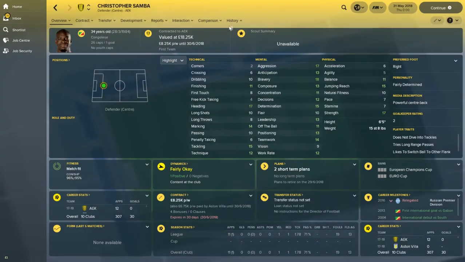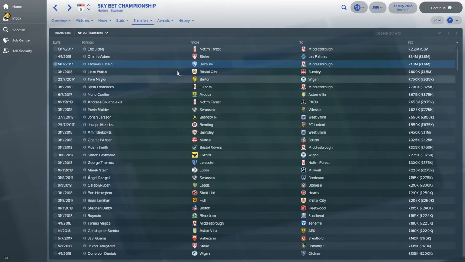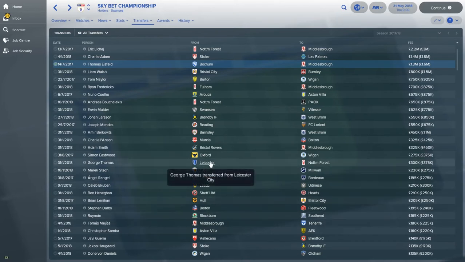Christopher Samba. I won't leave him Villa. They literally signed him in and sold him again. Didn't even know what was happening with him. I remember he came back to QPR. He was terrible, and then they got relegated. He went back to Angie. Okay. Is it Angie? Really, the only word for it sounds like I'm clearing my throat.